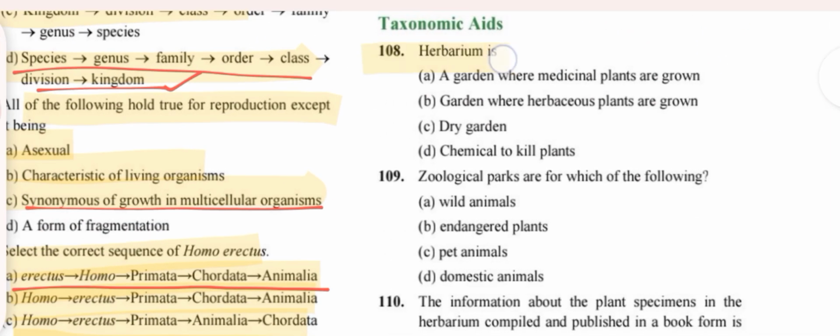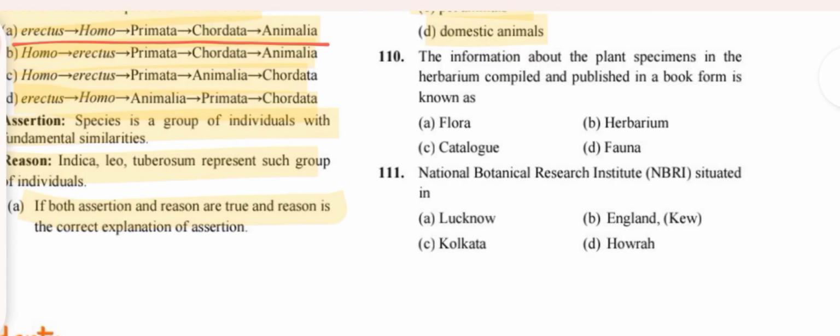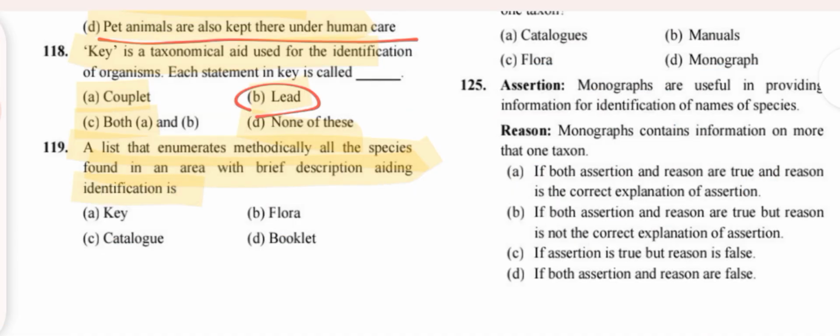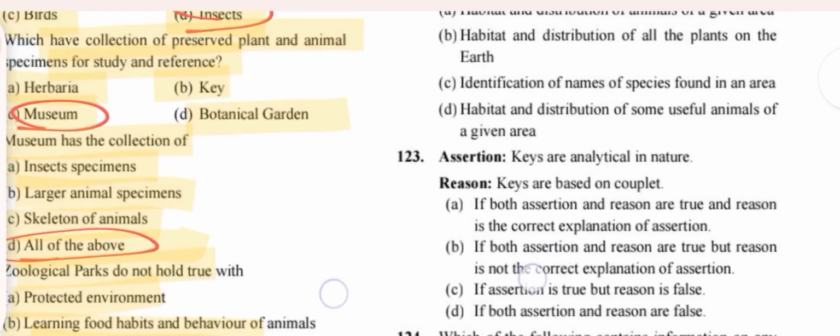Answer is option D. Herbarium is a dry garden. Zoological parks include wild animals. Information about plant specimens in a herbarium is published in Flora. NBRI is situated in Lucknow. Answer here is option C, catalog.